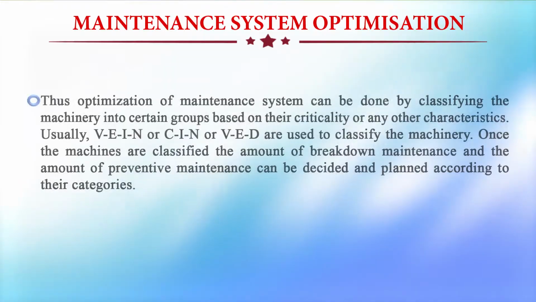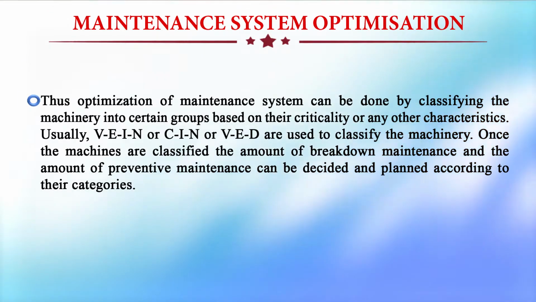Thus, optimization of the maintenance system can be done by classifying the machinery into certain groups based on their criticality or any other characteristics. Usually, VEIN or CIN or VED are used to classify the machinery.